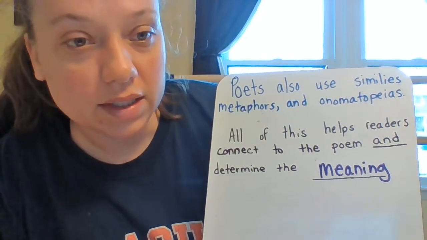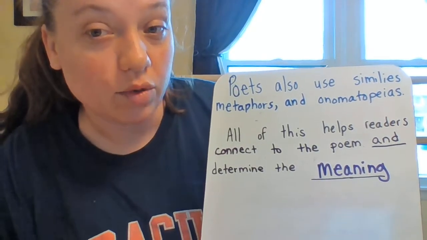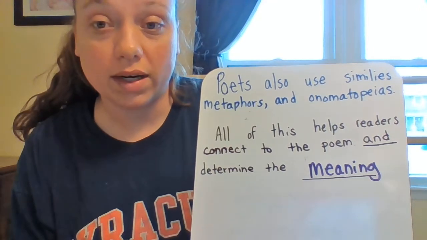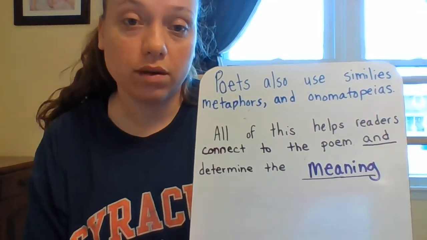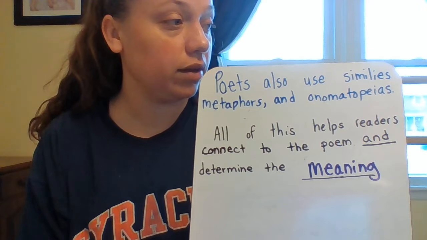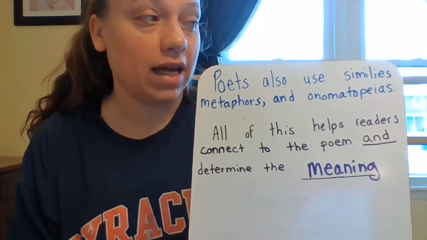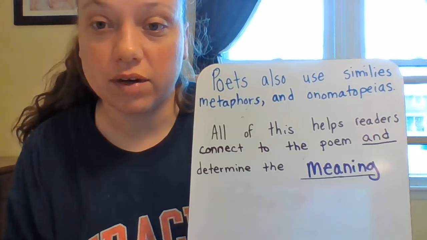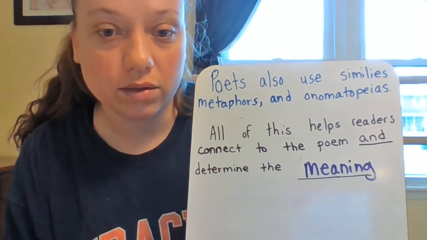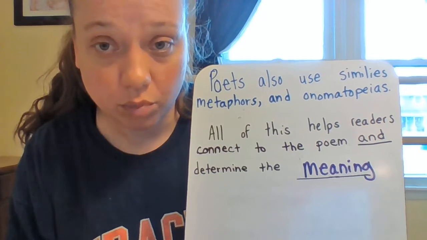We use the similes and the metaphors and onomatopoeias. So all of that comes together. The poetic devices, the mood, the rhyme, the alliteration, the repetition, personification, lines, stanzas, that's going to come together to give us that rhythm and that mood, and also allow us to connect to the poem.